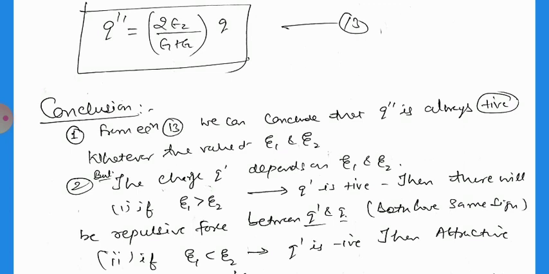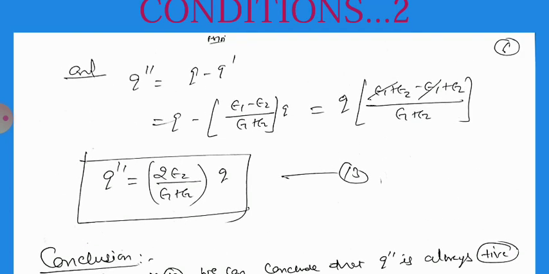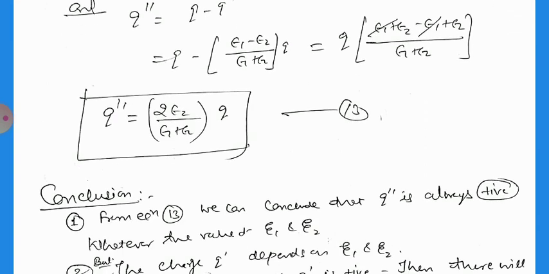कुछ इंपॉर्टेंट रिजल्ट्स। First, from equation 13 we can conclude that q'' is always positive whatever the value of ε1 and ε2, because there is no negative concept here. But the charge q' depends on ε1 and ε2, as given in equation 12. We have written that minus q' equals minus (ε1 − ε2) divided by (ε1 + ε2) multiplied by q.